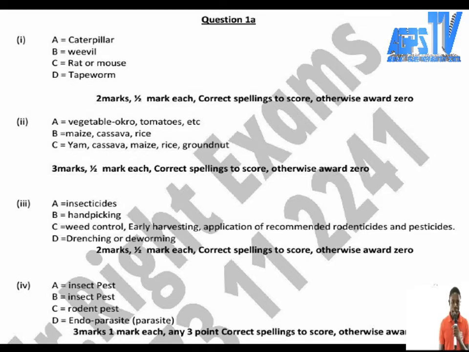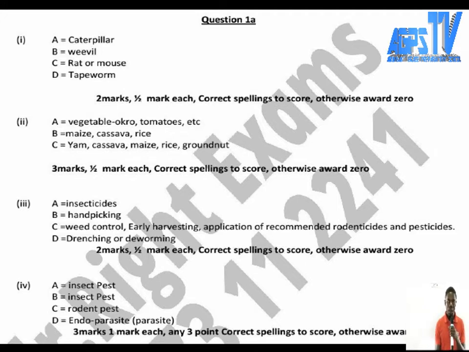Organism B is hand picking. You can just pick them with your bare hands. And organism C is what? Weed control. Early harvesting. If you want your crops, you just harvest them early so that they will not come there and destroy it. Application of recommended rodenticides and pesticide is also there.